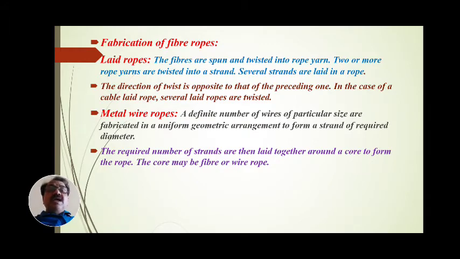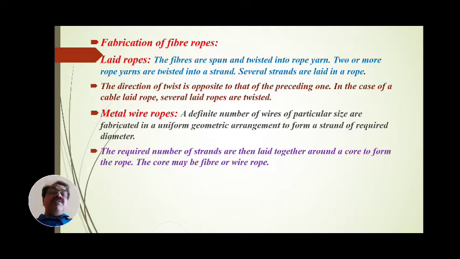That is how these ropes are manufactured, twisted to each other. The fibers are spun and twisted into rope yarn. Two or more rope yarns are twisted into a strand. Several strands are laid into a rope, and that is called a laid rope. The direction of twist is opposite to that of the preceding one.